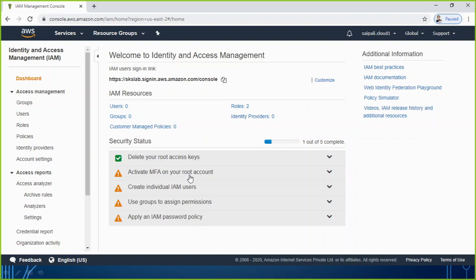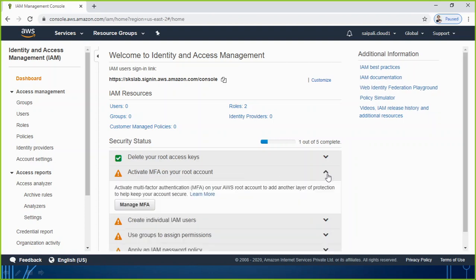To stop any kind of less secure function, you should activate the MFA. So that is what practically we are going to perform today. We are going to see today. So let's expand this, and here is the option called manage MFA. Before I go there, let me give you a small brief on it.